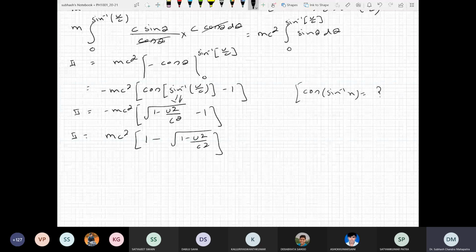Anyone? You can just guess from here. It is something like 1 minus x square, under root of 1 minus x square. Good. So under root of 1 minus u square by c square, that is what I'm using. Okay. So once we have 1 minus